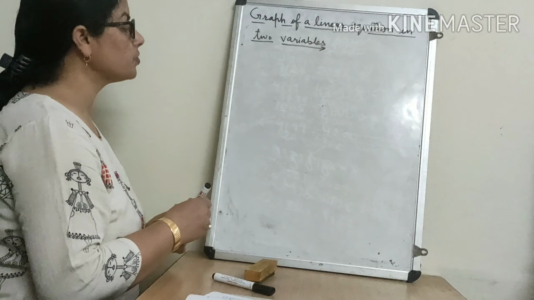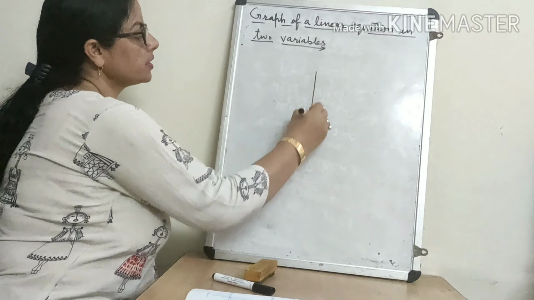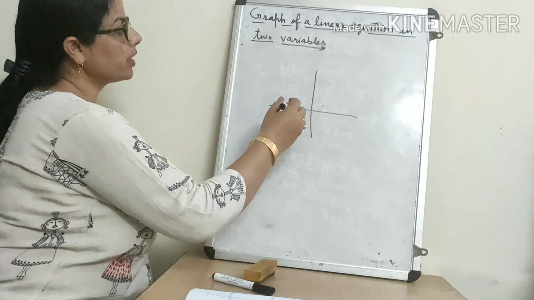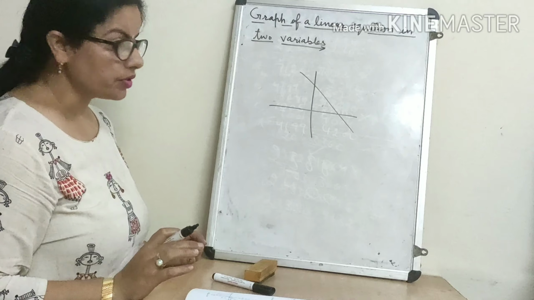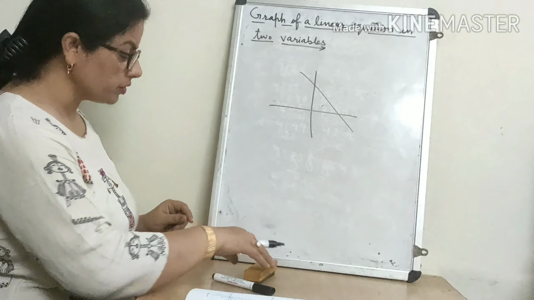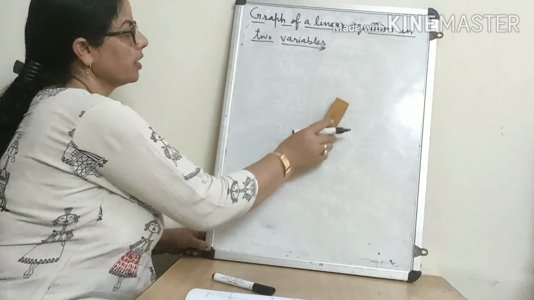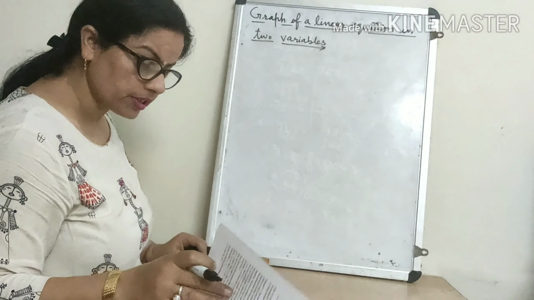And I told you also that if we represent a linear equation in two variables graphically, then we will get a straight line. This I told you. And now I will show you how we are getting a straight line. Let us take one example for this.